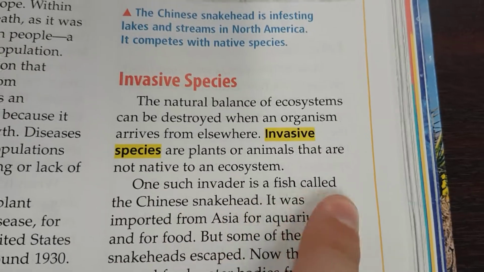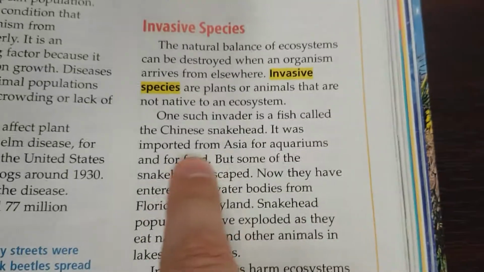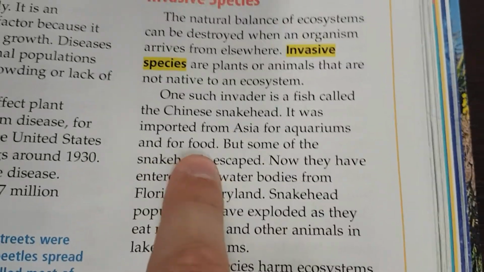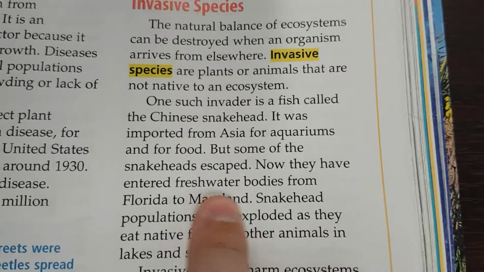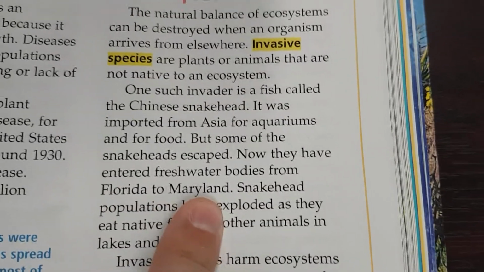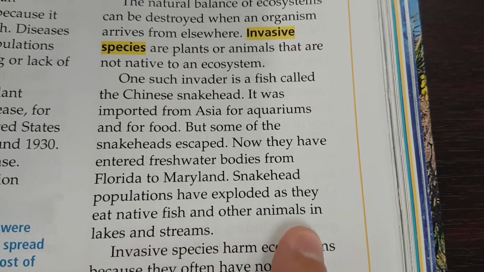One such invader is a fish called the Chinese snakehead. There it is. It was imported from Asia for aquariums and for food, but some of the snakeheads escaped. Now they have entered freshwater bodies from Florida to Maryland. Snakehead populations have exploded as they eat native fish and other animals in lakes and streams.